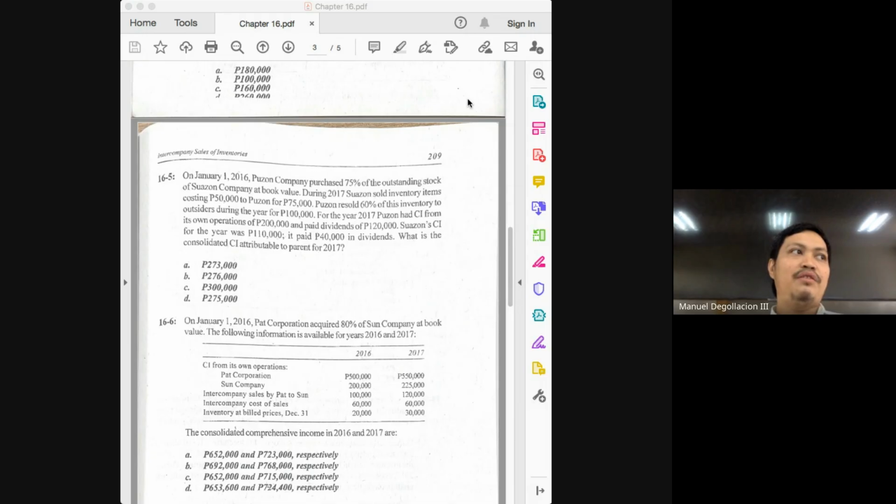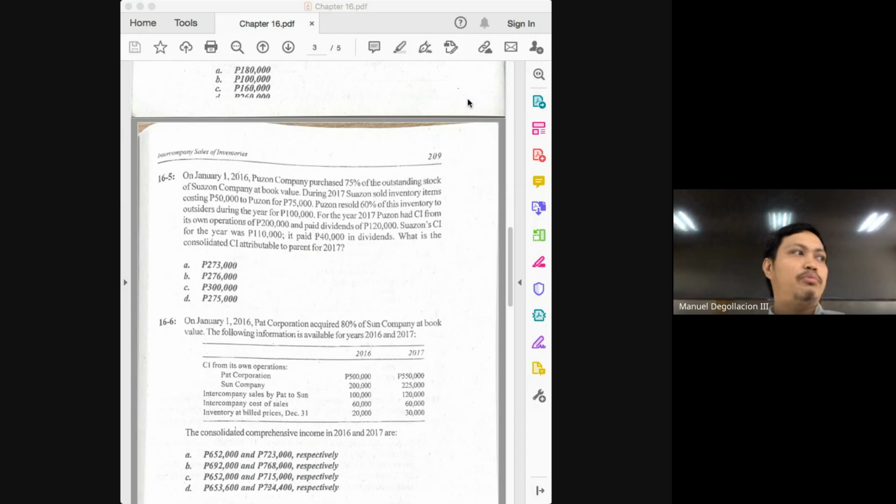And how much of the 75,000 remains in the ending inventory, class? It would be 40%. How did we get 40%? Because the problem told us that 60% has already been resold. So out of the 75,000, 40% remain unsold. And where will the unsold goods go? They will go to your ending inventory.